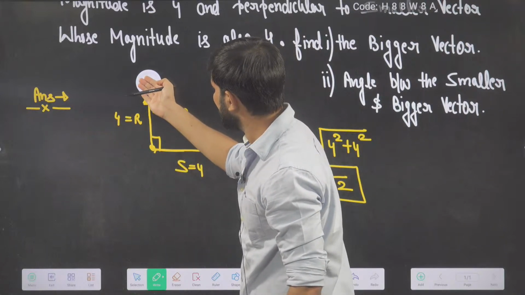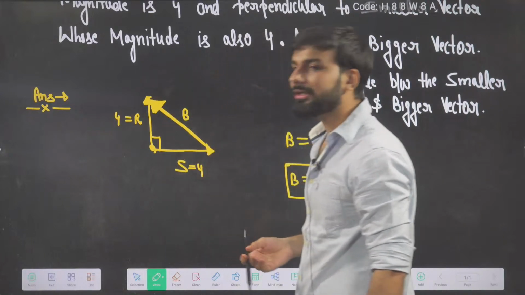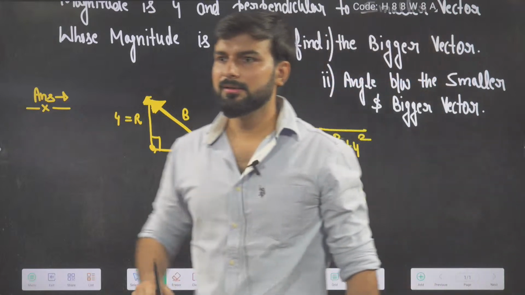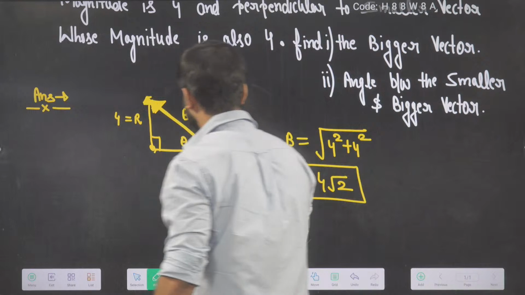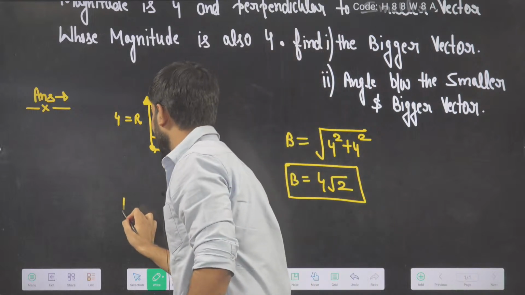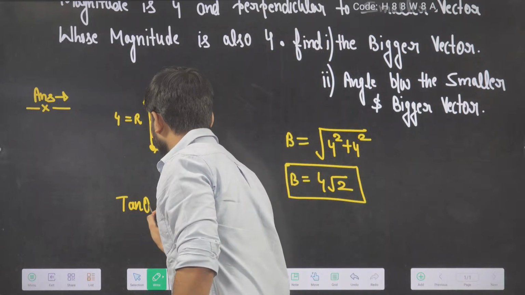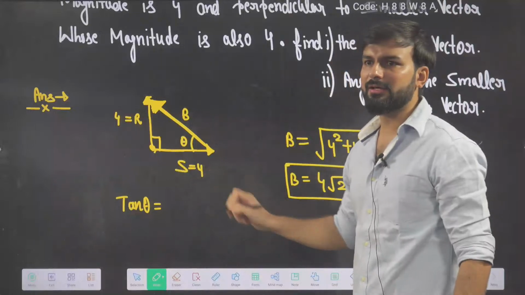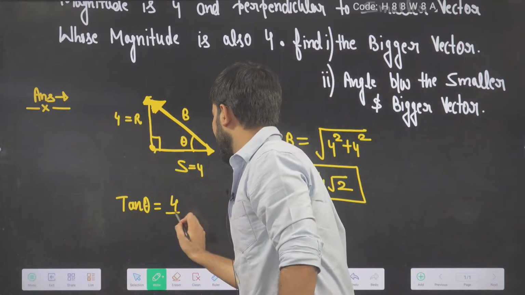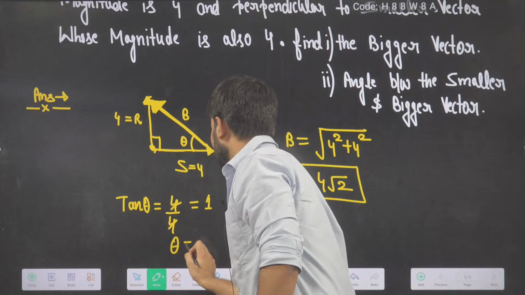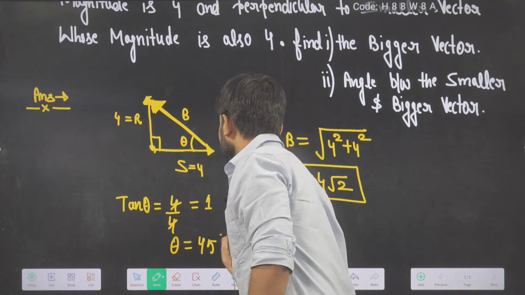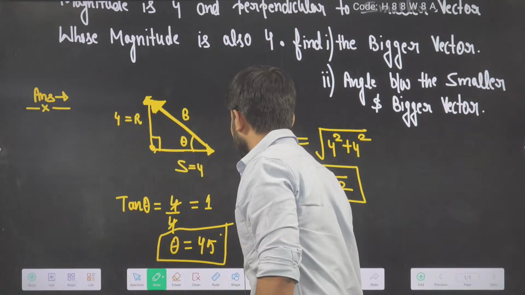Okay? Good, sir. Now what about the angle? What have students calculated? Sir, this is theta and they use tan theta. So tan theta from this triangle will be 4 by 4. What will you get? 1. So theta is equal to 45 degrees. Oh, my answer is also coming 45 degrees.